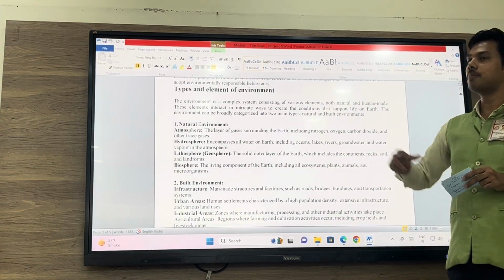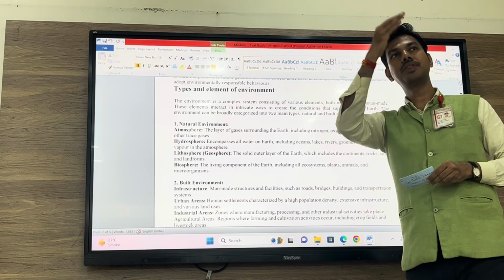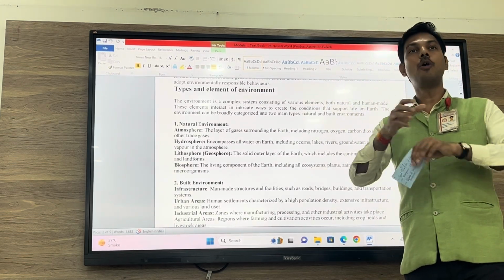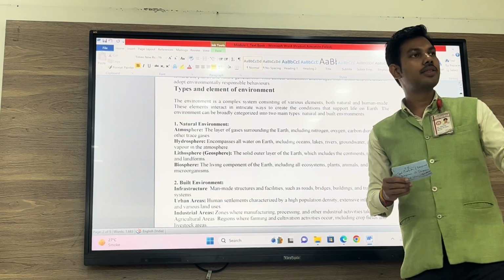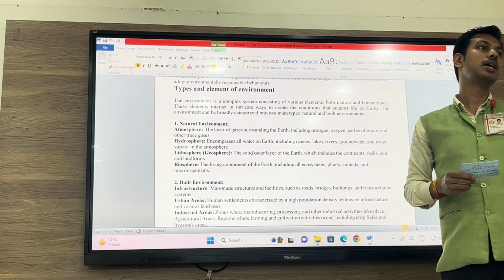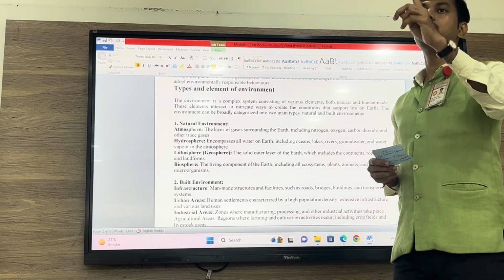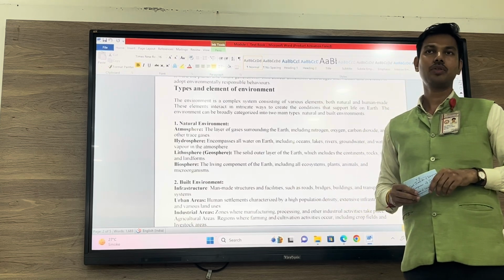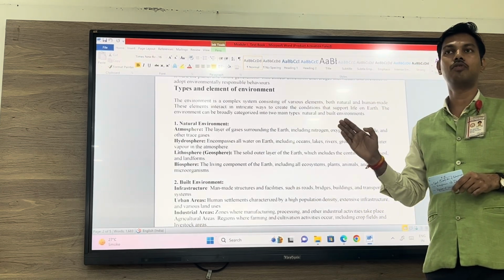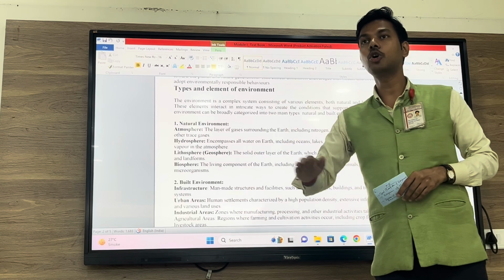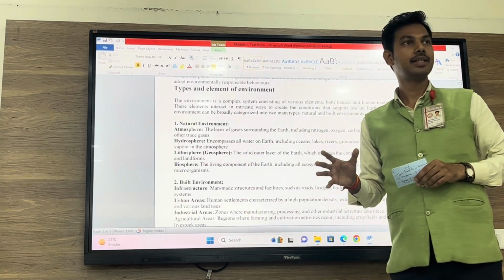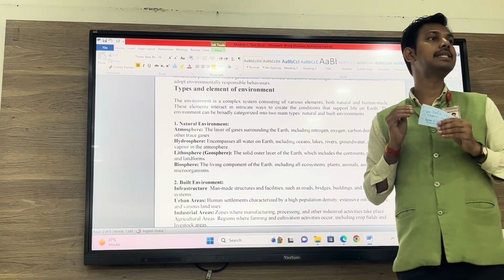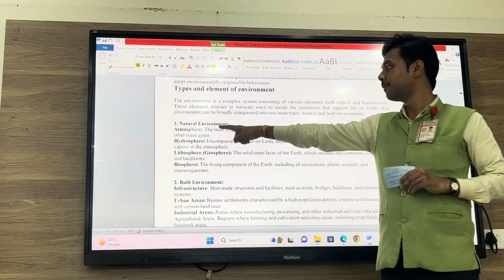Now, let us talk about natural environment. What do you see in nature? You see air, right? So the air is a combination of various gases, oxygen, nitrogen, hydrogen, and there is one term which is given to this, and the name of that term is atmosphere. What exactly is it? Atmosphere is nothing but the combination of gases that exists on our planet. The layer of gas that exists on our planet is known as atmosphere.